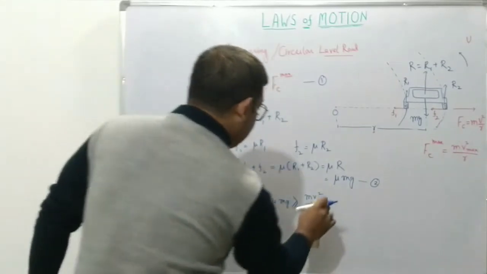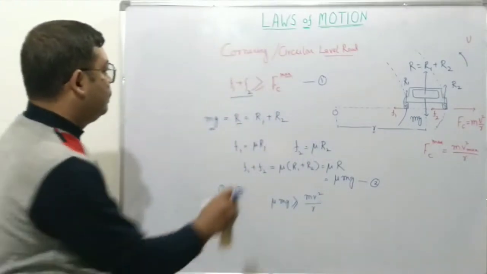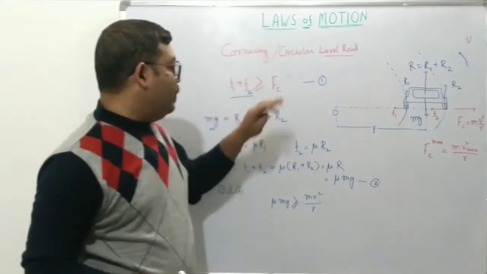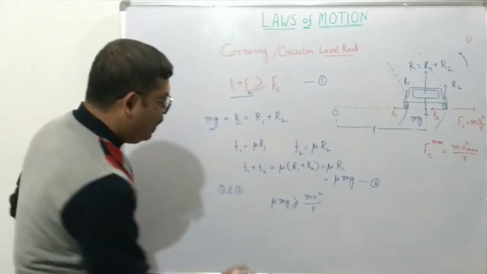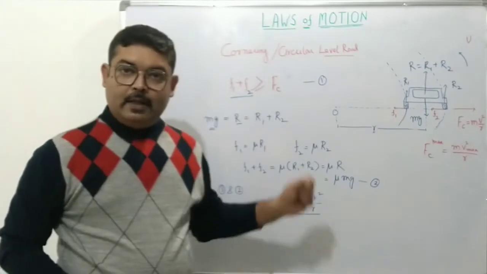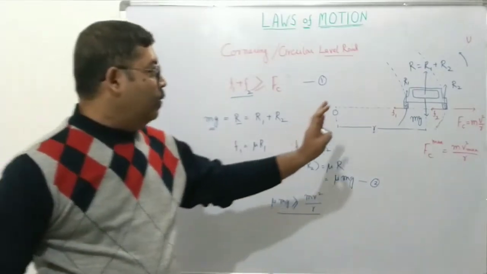Sorry, it must be equal to mv square by R. So this is a general condition: F1 plus F2 is greater than or equal to Fc. As long as this inequality is satisfied, so as long as mu mg is greater than or equal to mv square by R, the car will not slide out.